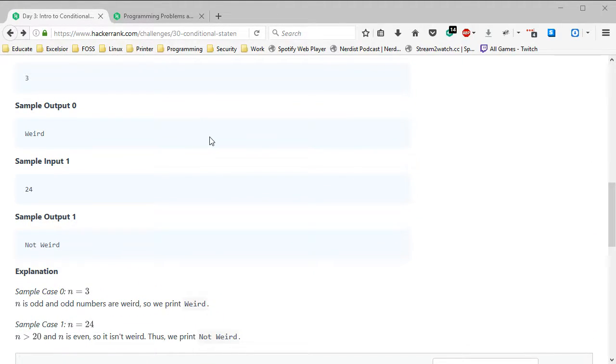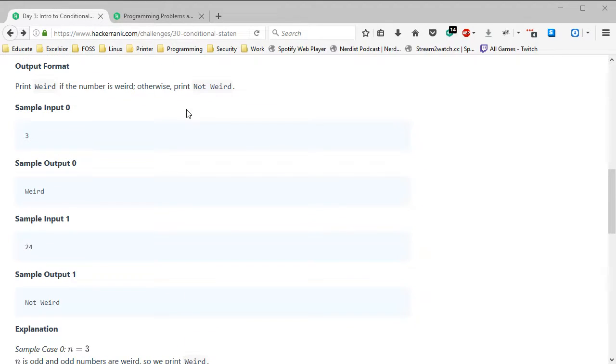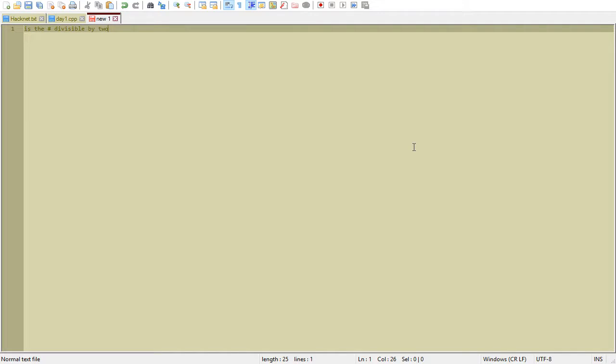With that first question, we basically want to know if it's divisible by 2. So, is the number divisible by 2? Okay, I'm going to switch this over to n++. It's probably going to crash us, but whatever. If